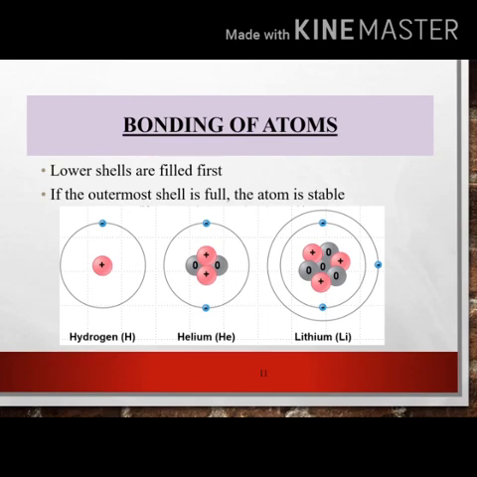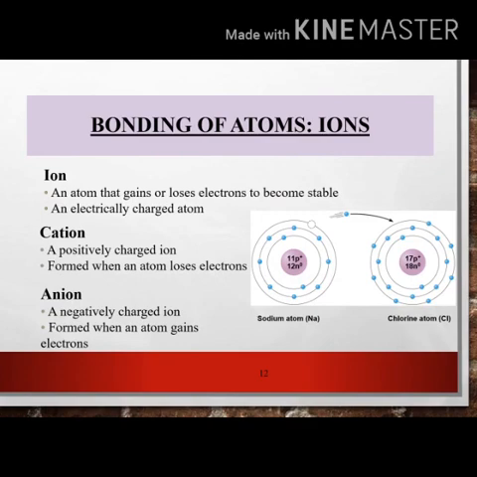Bonding of atoms. An ion is an atom that gains or loses electrons to become stable. It is an electrically charged atom. There are two types of ion, cation and anion. A cation is a positively charged ion, formed when the atom loses electrons. An anion is a negatively charged ion, formed when the atom gains electrons.